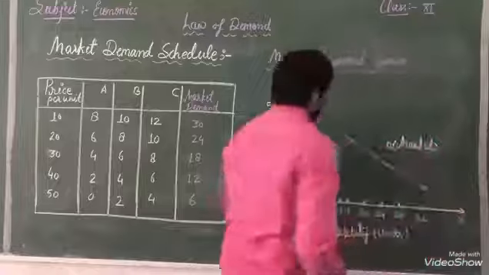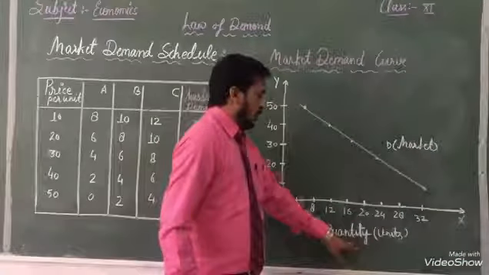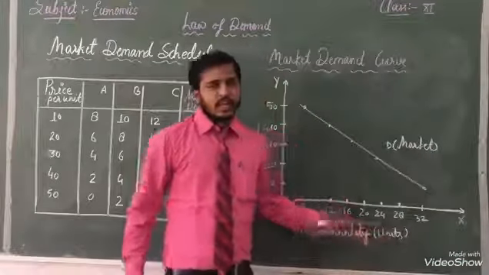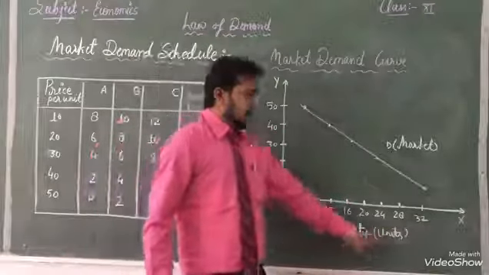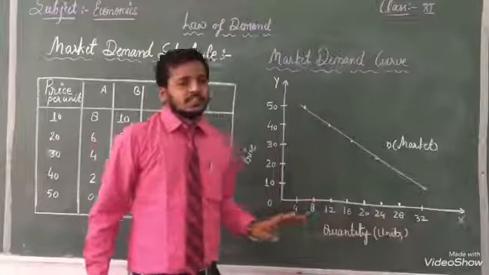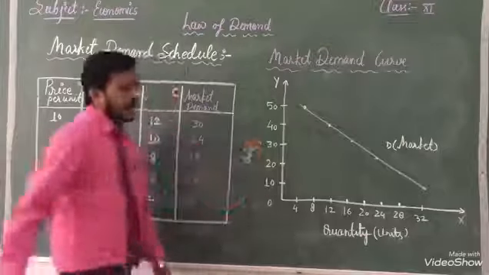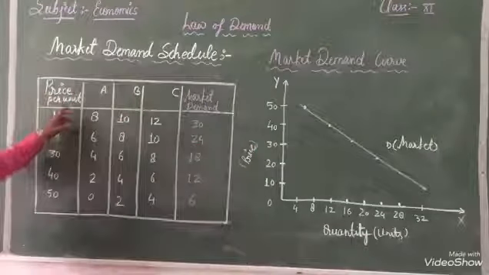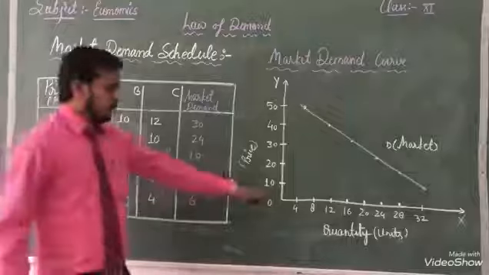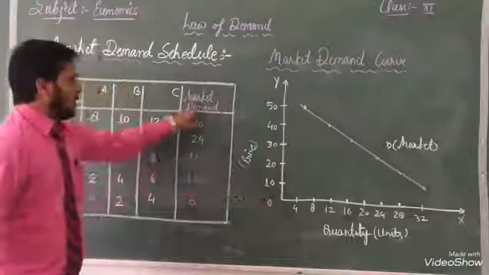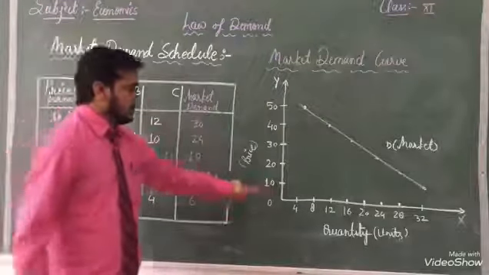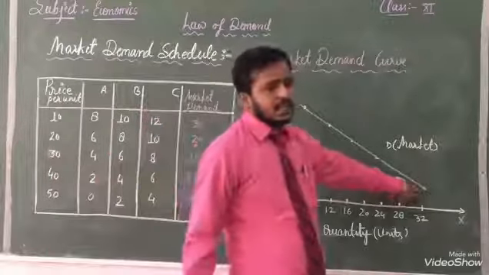On the x-axis I have written quantity, or units, and on the other axis we have denoted price. When our price is at 10, our market demand is at 30, then I have denoted here 30.